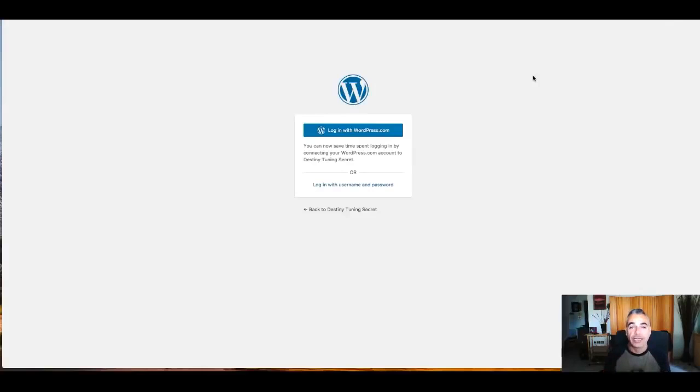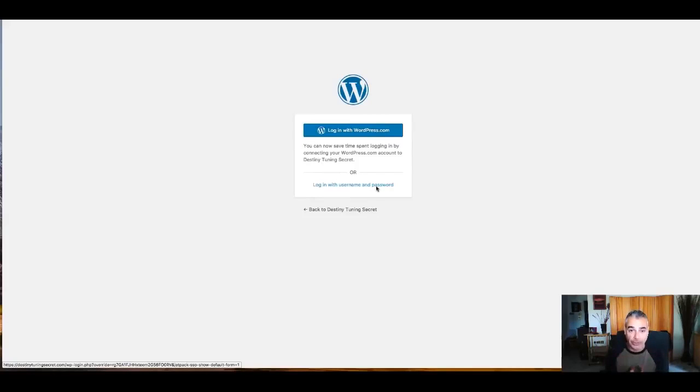Destiny Tuning Secret, it gives you two options. One is to log in with your WordPress.com account, which is what you created with Gravatar, if you remember. So you're going to come in and click on this. Or if you wanted to go into the back end of your website, you're going to log in with the user and password of your website cPanel information. I'm putting it out there so it's clear for you that there's two different sections to this place.